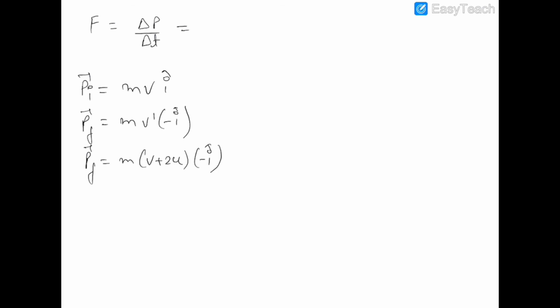So the change in momentum is final momentum minus initial momentum, and therefore the final momentum is minus mv minus 2mu, and the initial momentum was mv, upon delta t.